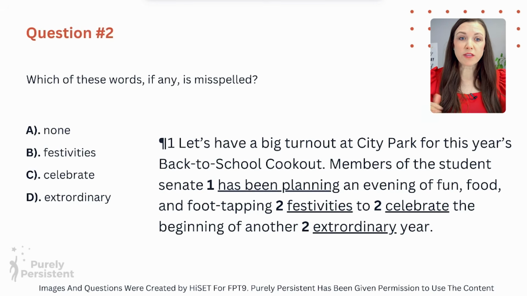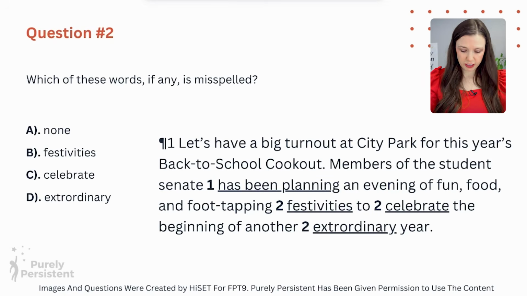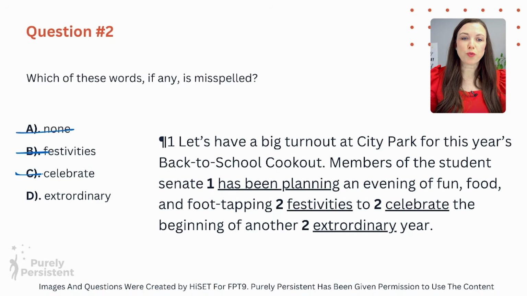Question 2. Which of these words, if any, is misspelled? Okay, let's put on our spelling cap. Again, you don't have to know spelling for everything. Just do your best and answer as best as you can. So we have here none, and we're looking at festivities, celebrate, and extraordinary. Okay, so festivities, that is actually spelled correctly. So because that's correct, that means that A is not the answer either. Celebrate, no, that one is also spelled correct. Extraordinary, we should have an A in there. So extraordinary is misspelled.